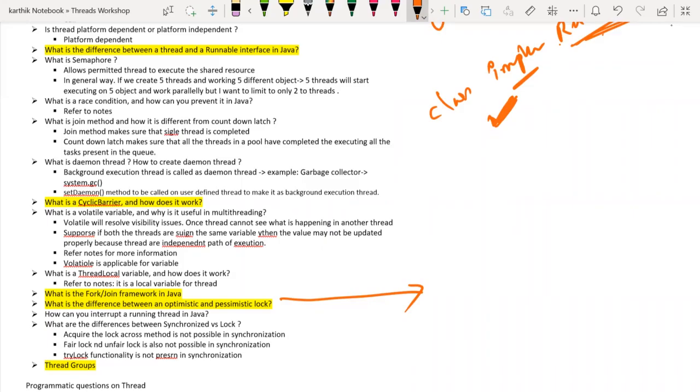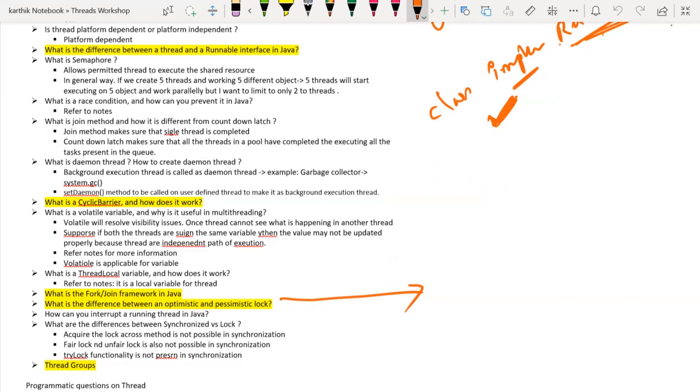If you remember, fail safe iterator and fail fast iterator, that is also a concept, right? Fail safe iterator will not give you the concurrent modification exception. Fail fast iterator will give you the concurrent modification exception, right? So it is all similar to that. It is a concept. There are no classes like a pessimistic lock or optimistic lock in Java. It's a concept way.